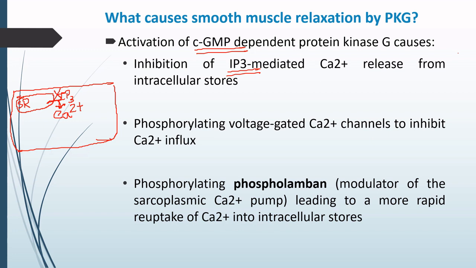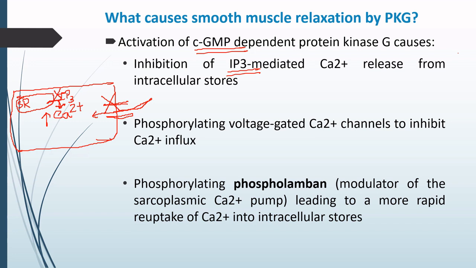Second thing that is happening is the presence of the voltage gated calcium channels. From these voltage gated calcium channels, calcium comes from the extracellular to the intracellular space, and the level of calcium within the cytoplasm rises, and ultimately there will be muscle contraction. So due to phosphorylation of this voltage gated calcium channel, this channel is also deactivated. So due to the deactivation or inhibition of this channel, this inflow of calcium is also not possible.